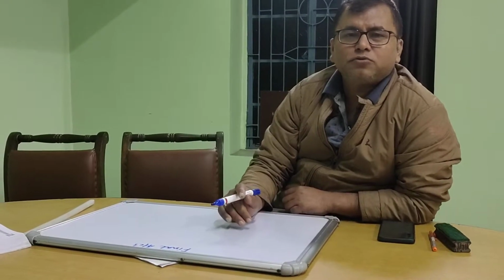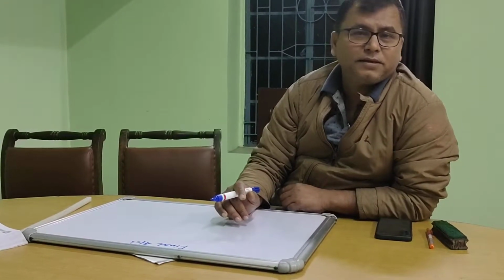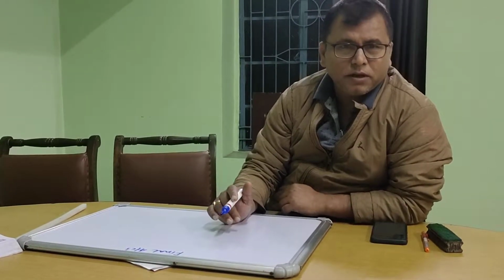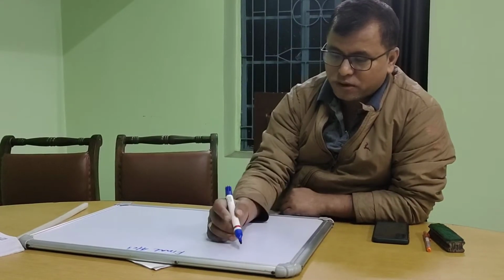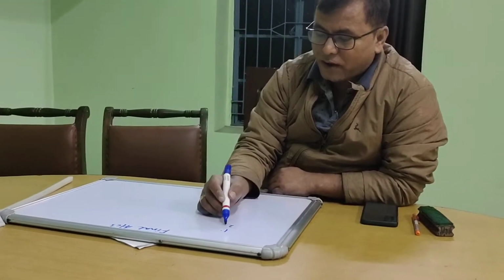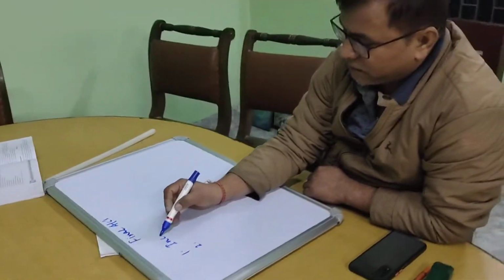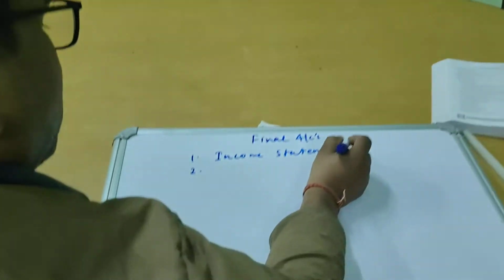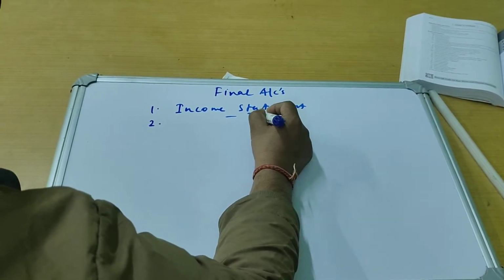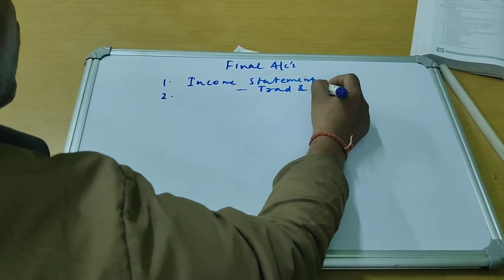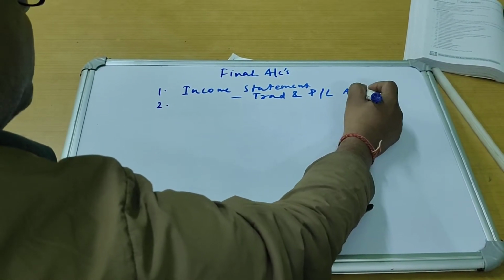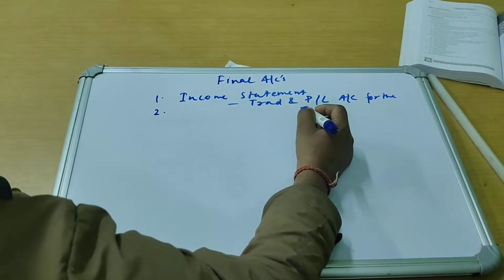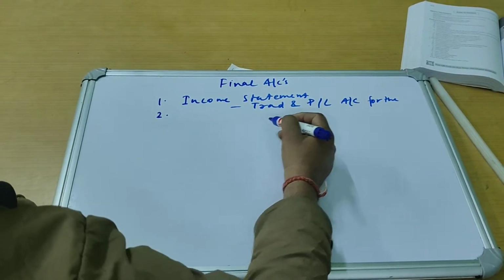The sole proprietor is going to file his accounts to the income tax office, and the two sheets which he needs to submit are technically known as the income statement, which is popularly known as the trading and profit and loss account, for the year ended, let's say, 31st March 2021.